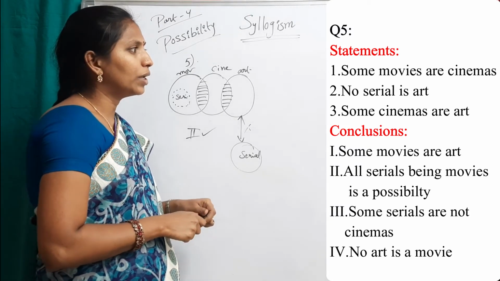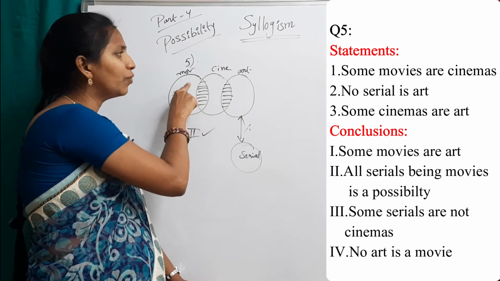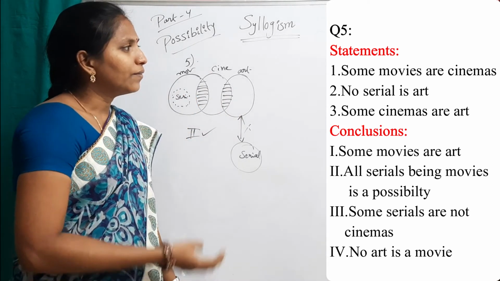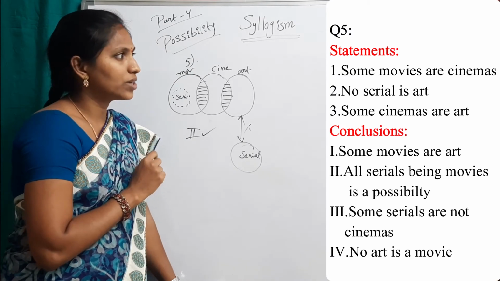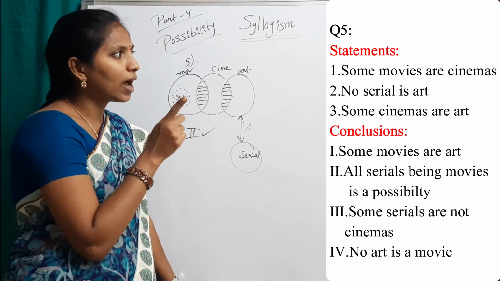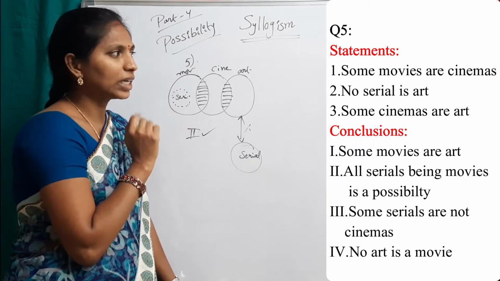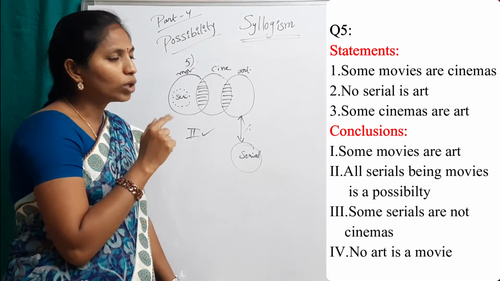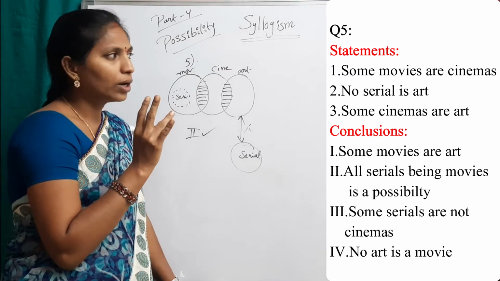Go to the fourth one. No art is a movie. See here, first conclusion and fourth conclusion. Very important question. Some movies are art. Only one alone is not correct, and only the fourth one is not correct. See both 1 and 4.